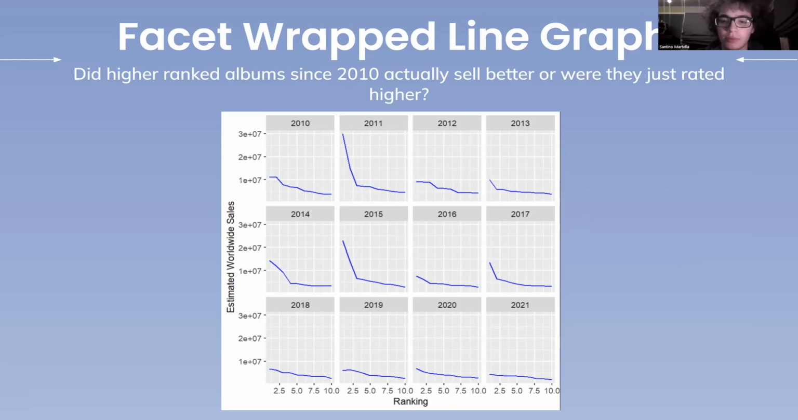However, we saw something strange. In most years, the top 3 albums or so greatly outperformed the rest of the albums in sales. However, starting in 2018, the top albums only sold slightly better than the lower ranked albums, and the difference between the sales of the best album versus the number 10 album was much less dramatic.